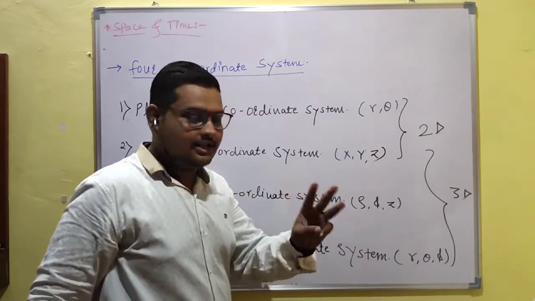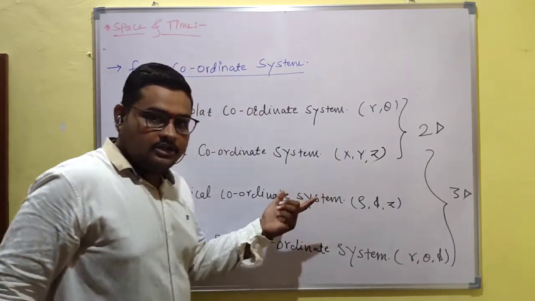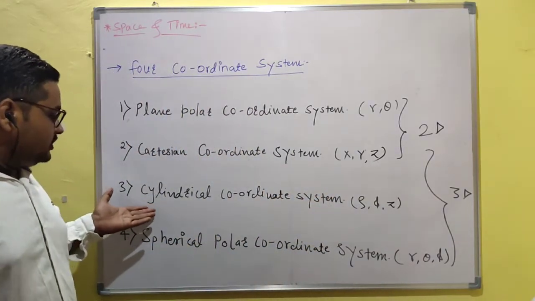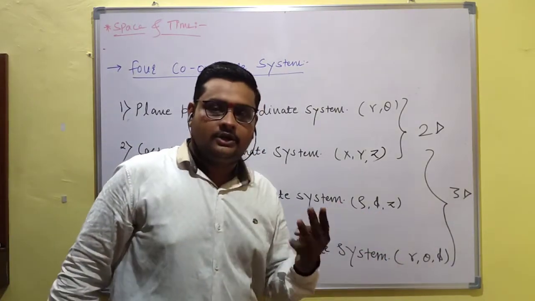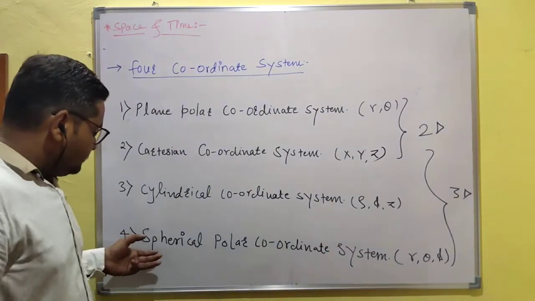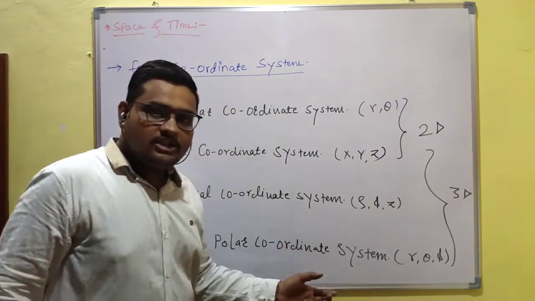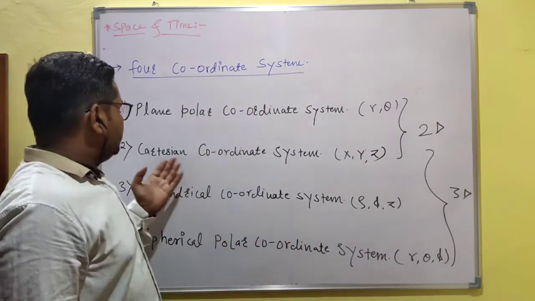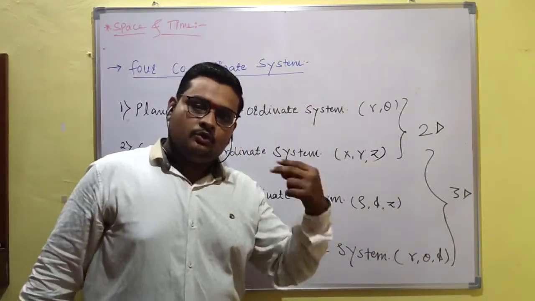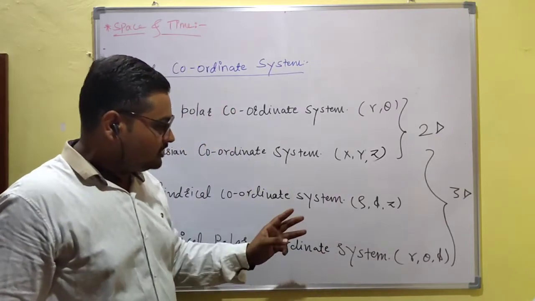In the cylindrical coordinate system, rho, phi, z are used, and in the spherical polar coordinate system, r, theta and phi are used. The Cartesian coordinate system can be used in both two-dimensional and three-dimensional systems.